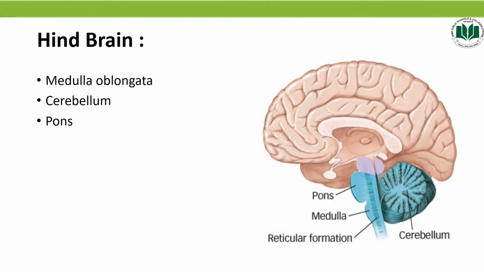And what is the function of the pons? The pons regulates physical activities like muscular coordination and facial expression, and it regulates some other activities like breathing and sleeping. And students, here remember one thing, there is a fourth ventricle present between the cerebellum and hindbrain. So that means there are four ventricles in the brain.